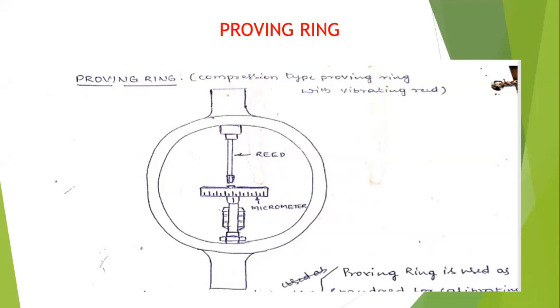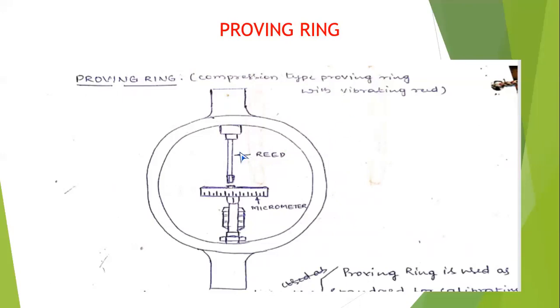Suppose you have any error in the universal testing machine, that can be calibrated, rectified, and removed by using the proving ring. Then apply the load on the proving ring so that the reed oscillates left side and right side. Then it will come to the standstill position. Suppose if it comes to the 0 reading, then there will be no error in the UTM.